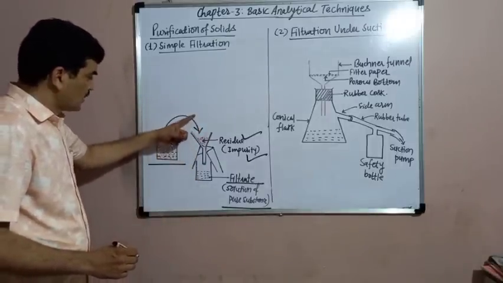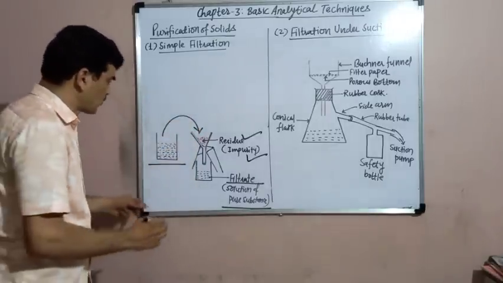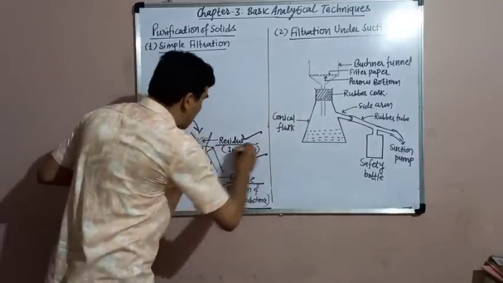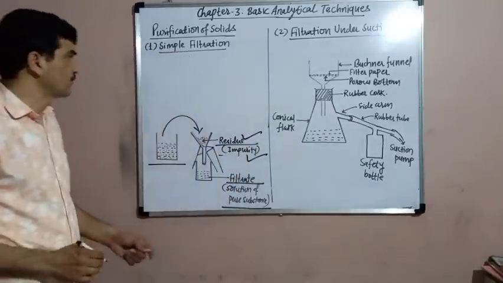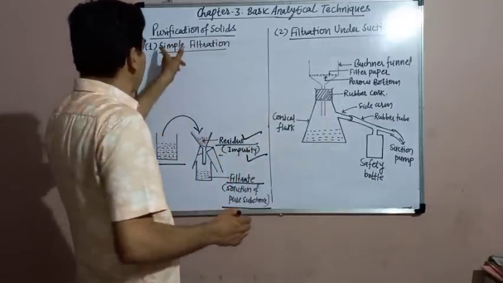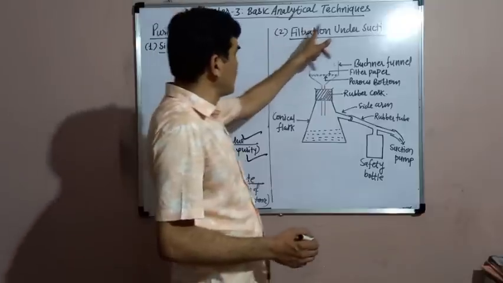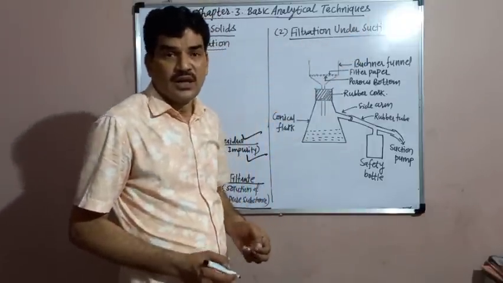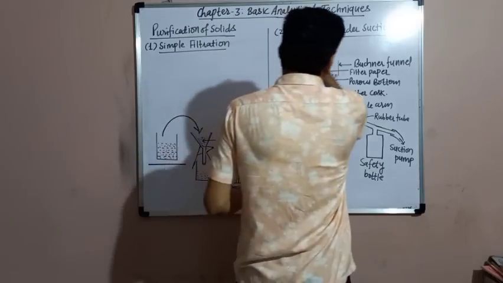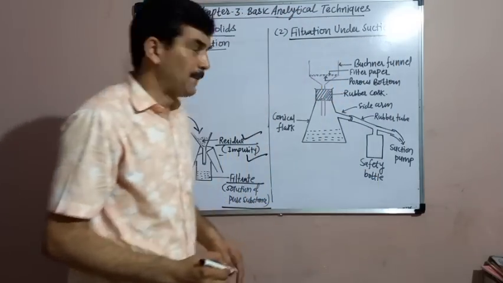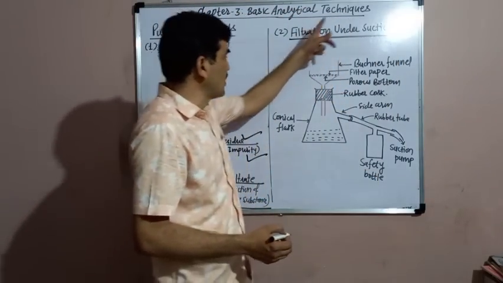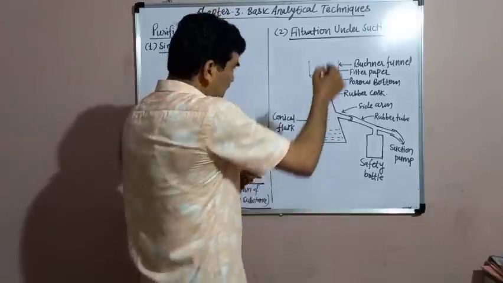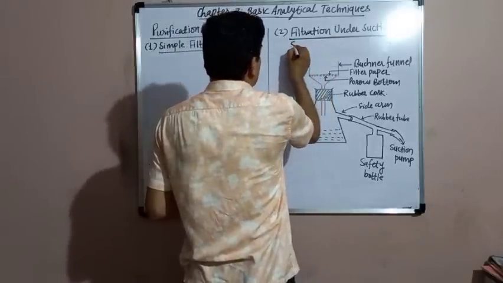Then the solution flows down while the insoluble impurities are collected in the funnel. Then the next method for the purification of solids is filtration under suction. This is a very efficient, fast method of filtration. Filtration under suction. In this method, there is a use of a suction pump.